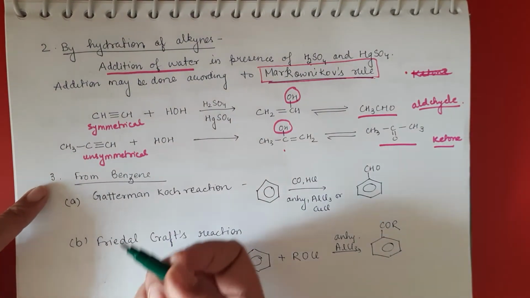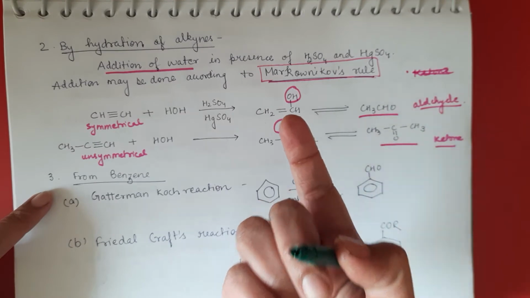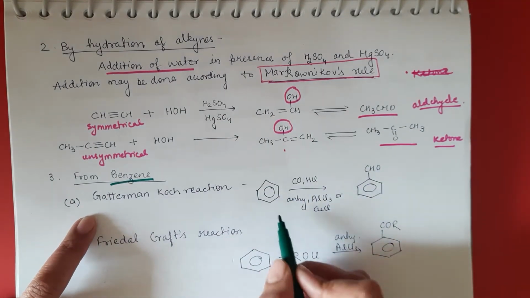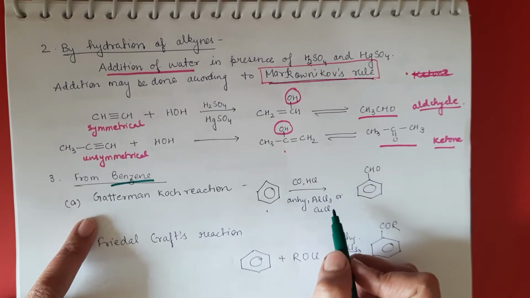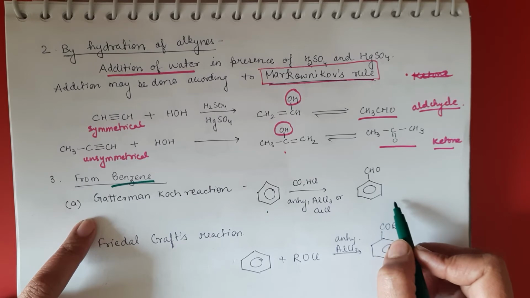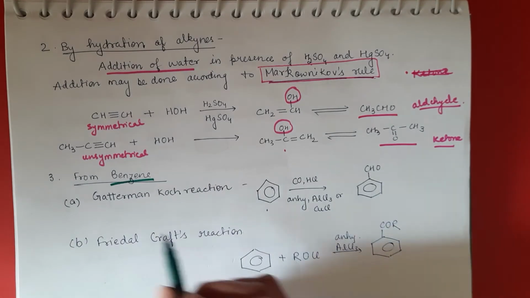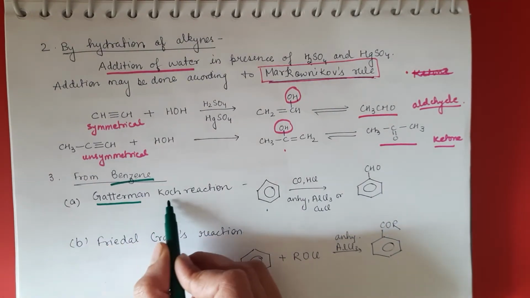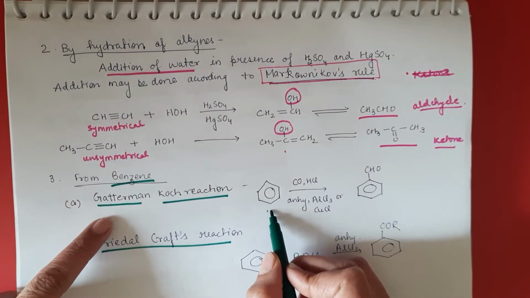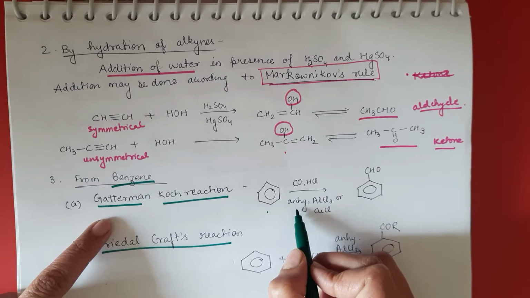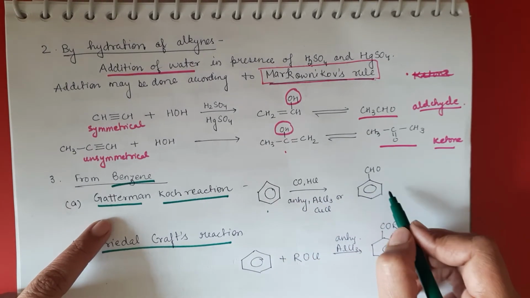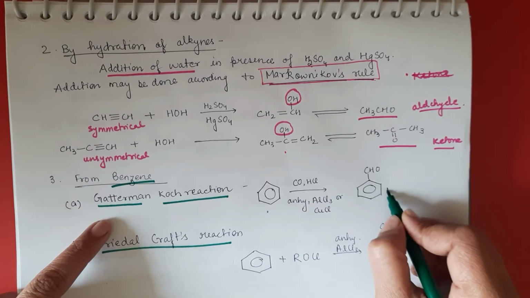Okay, so in the hydrocarbon series, we had taken alkene, alkyne, and now benzene. If we treat benzene with certain types of reagents, we will get the desired product, that is aldehyde and ketone. These are known as name reactions. Okay, Gattermann-Koch reaction. If we treat benzene with CO and HCl in the presence of anhydrous AlCl3 or CuCl, we get benzaldehyde.